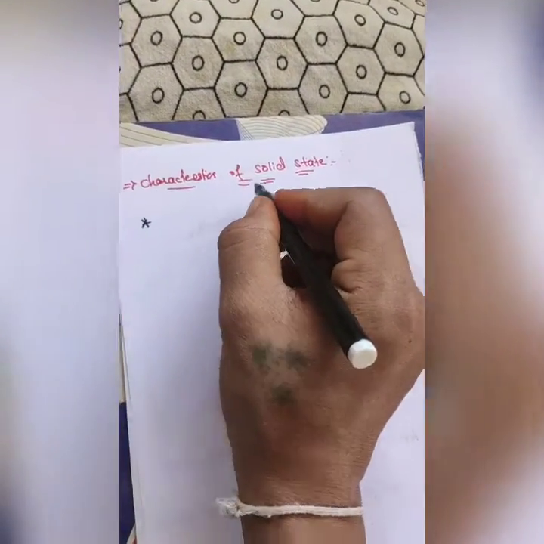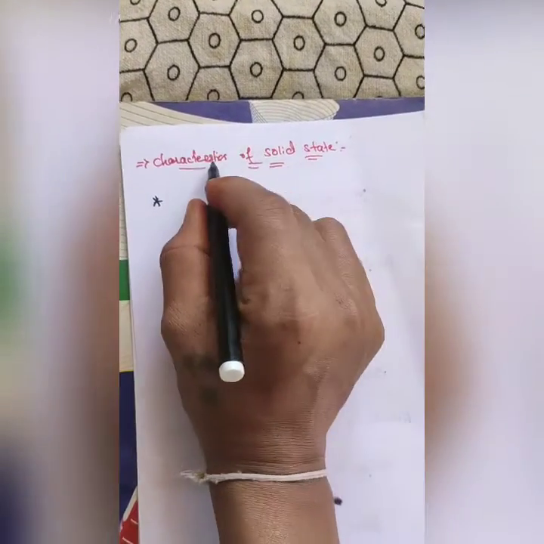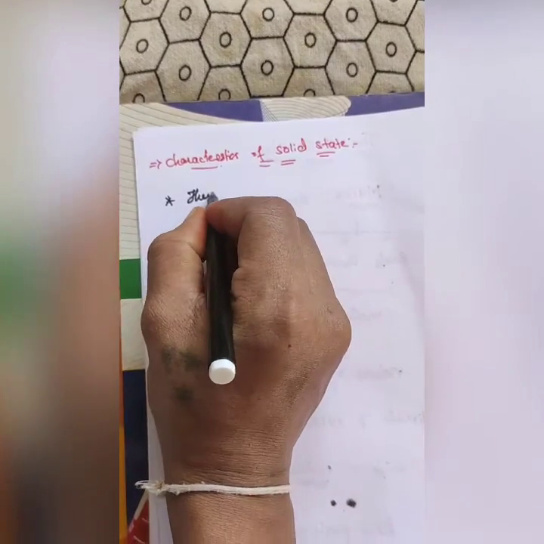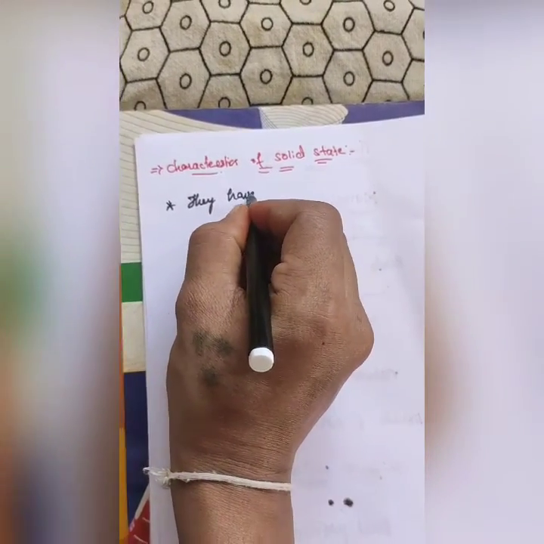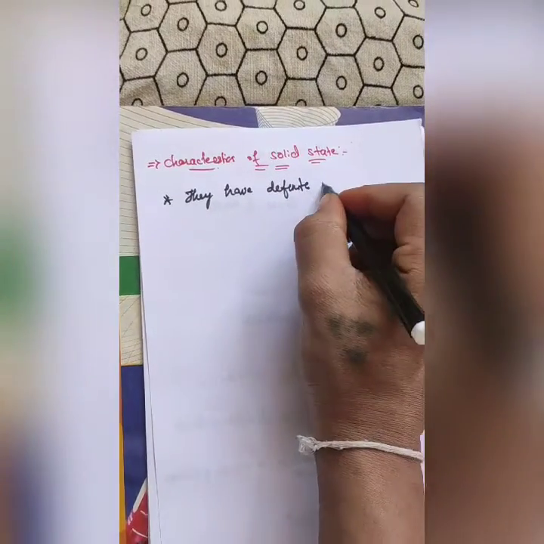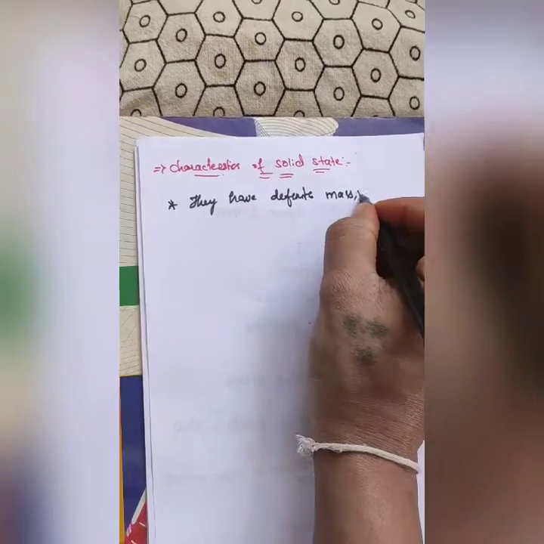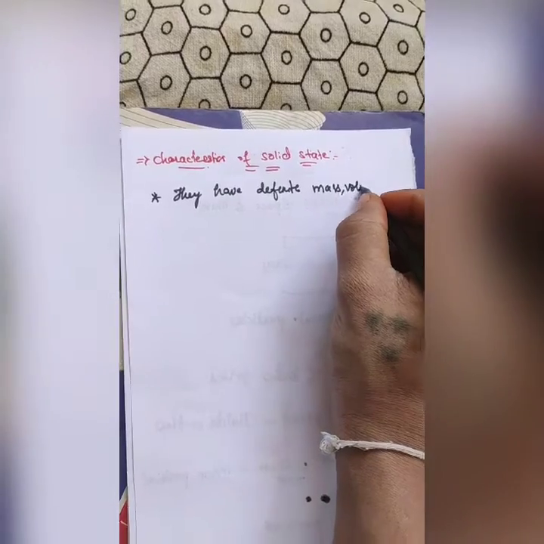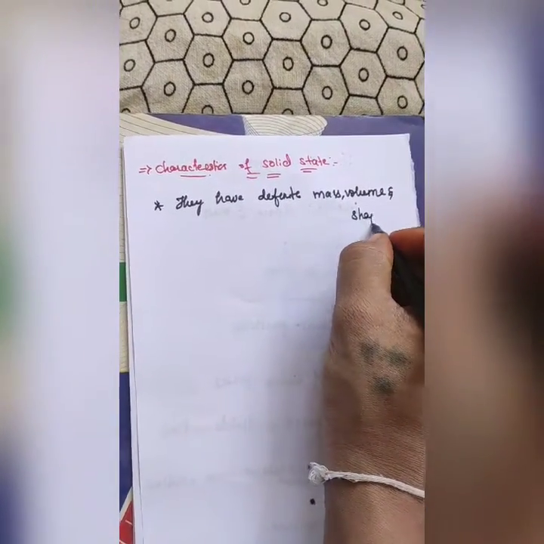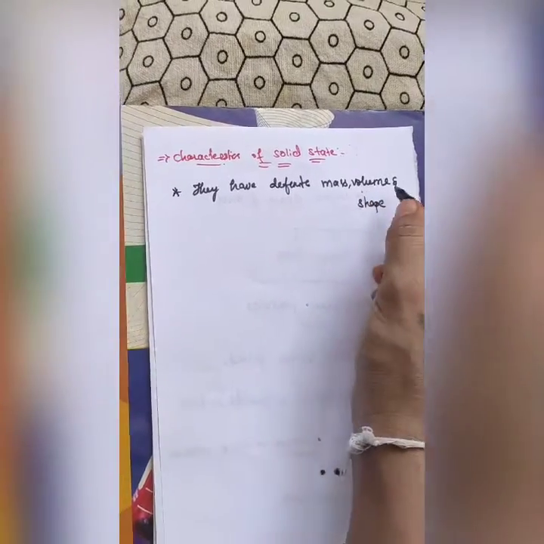The first point included in the characteristics of the solid state is that they have definite mass, volume and shape.